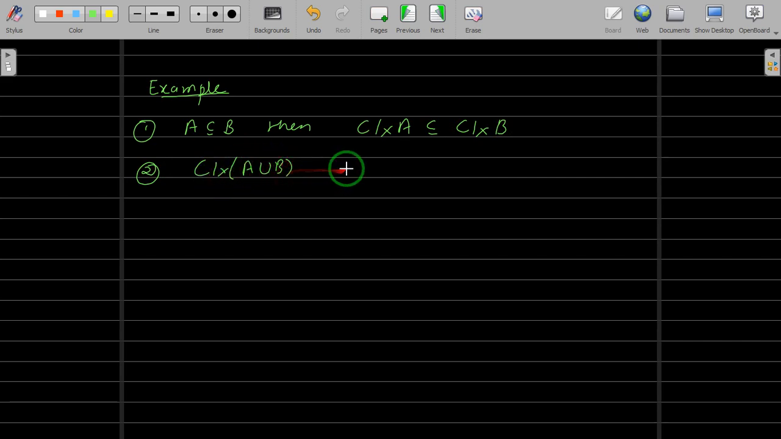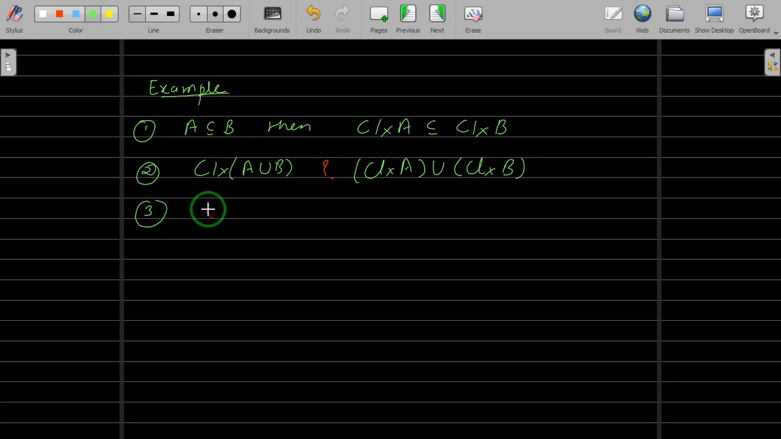Second, if you have two sets A and B, and you compare the closure of A union B and closure of A union closure of B, what is the relation? Whether this is a subset of this set, whether this is a subset of this, or both are equal. So I leave this as an exercise. Try to find the relation. That's how you will learn.